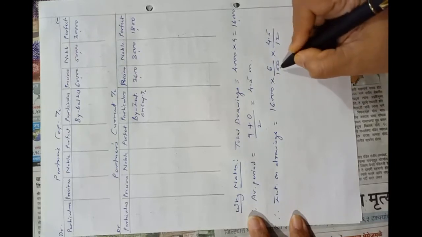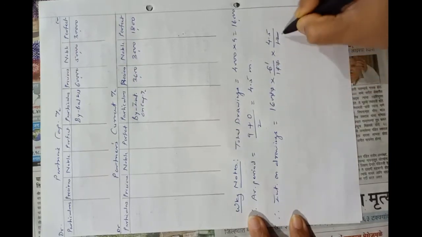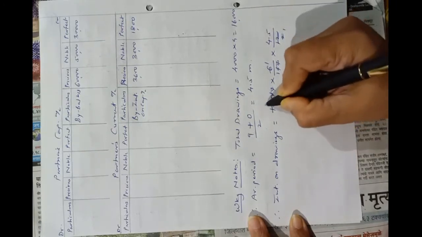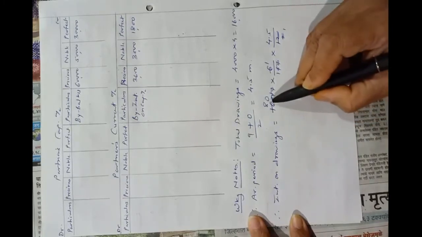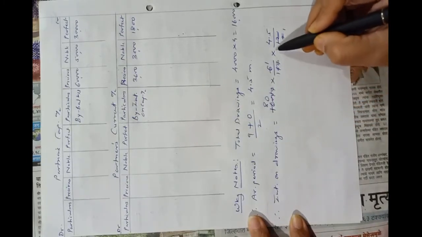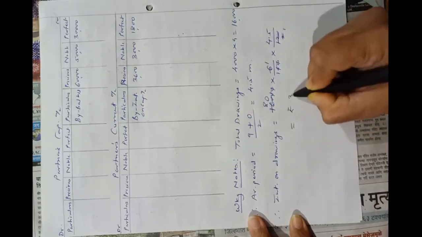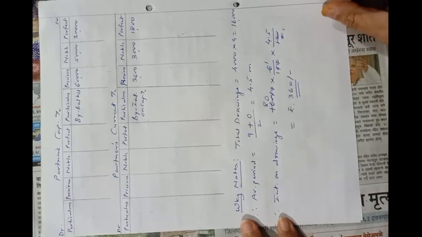Okay, so two zeros will be cancelled, then 6 ones are 6, 6 twos are 12, 2 ones are 2, 2 eights are 16. So 80 into 4.5, and it will be rupees 360. So interest on drawings of each partner will be rupees 360.